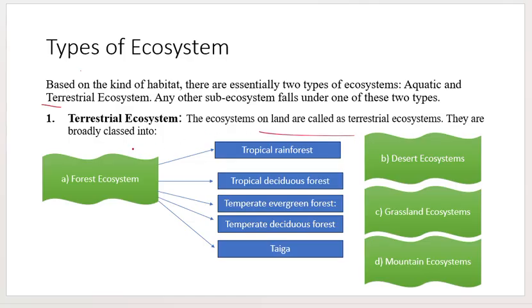They are also classified again: forest ecosystem, desert ecosystem, grassland ecosystem, mountain ecosystem. Okay. Again, forest ecosystems are subcategorized into multiple types. There is tropical rainforest, that is in the equatorial region. Tropical rainforest means it's a very dense forest. Continuous rain occurs in this region due to the presence of excessive nutrients and excessive rainfall. The forests are very dense. Then comes the tropical deciduous forest, temperate evergreen forest, temperate deciduous forest, and taiga.